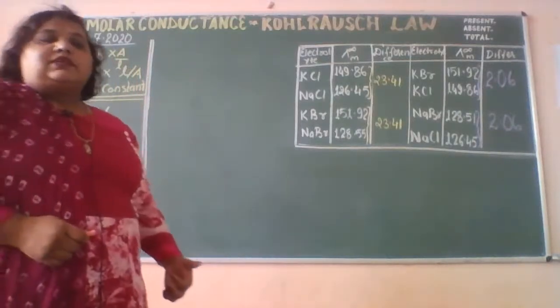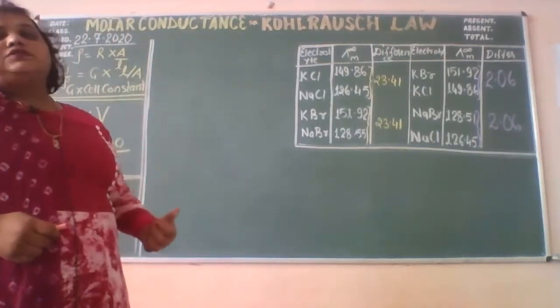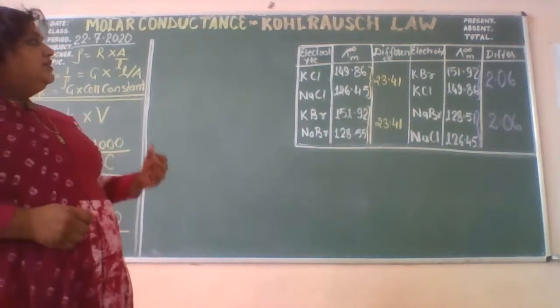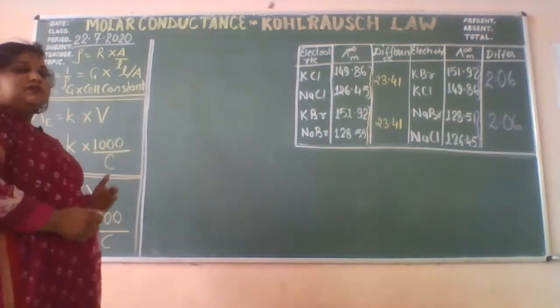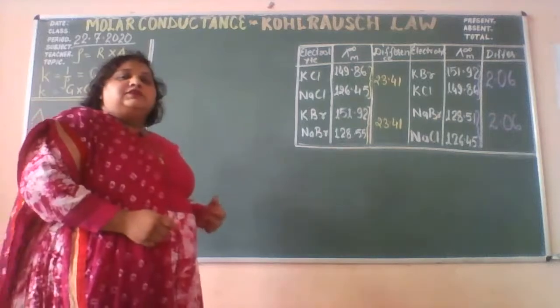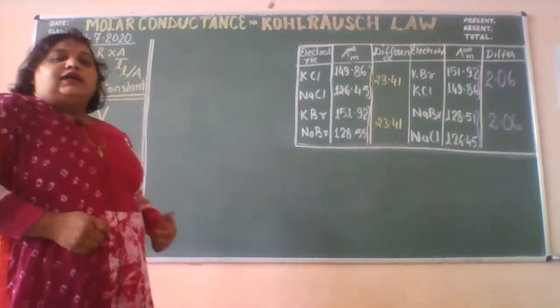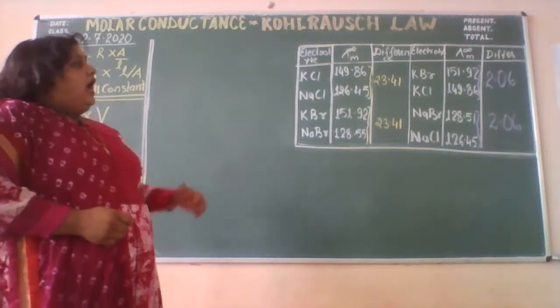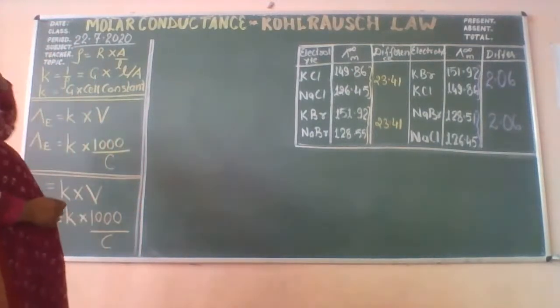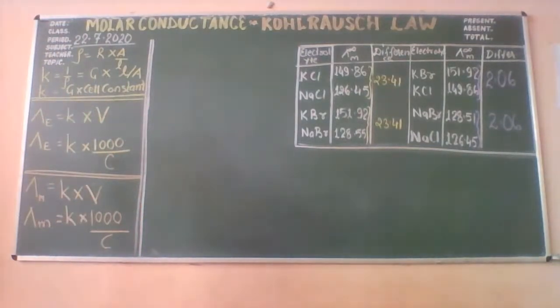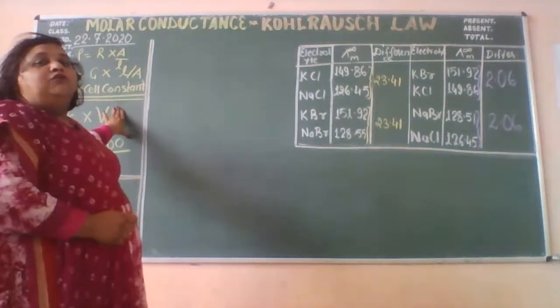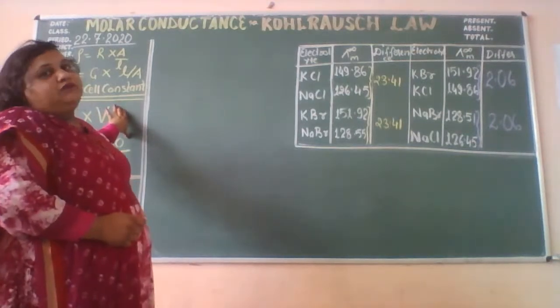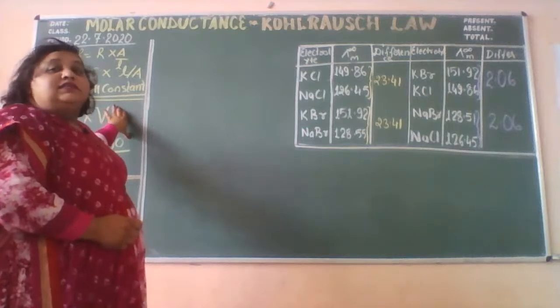In my previous class, the class just one day before, I have discussed the basic terminologies: the resistance, the conductance, specific resistance and conductivity. And I'm going to continue with the same. I'm just going to give you a quick review of the topic we have studied earlier.